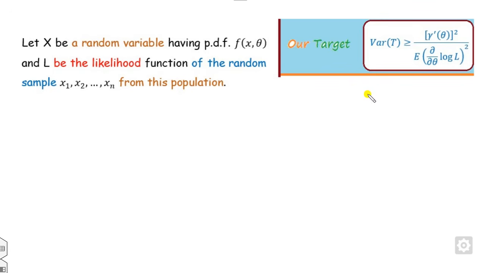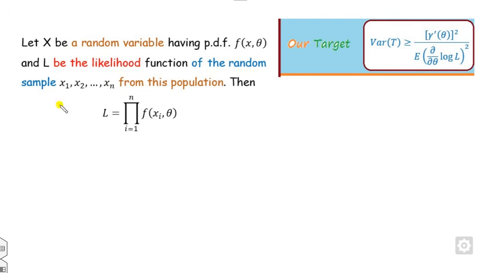So look at that. What is my approach? Look at how many things you need. First, you need to define the L. Second, you need to define this gamma, and the third thing is you have to define the variance of T. So these 3 steps are what we have to take to prove that. Let X be the random variable having this PDF, and L is the likelihood function. So we are working on the first part.